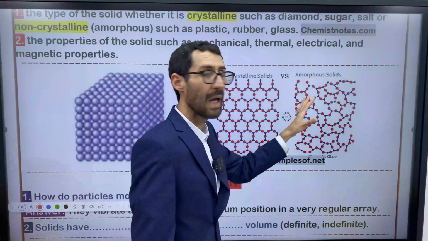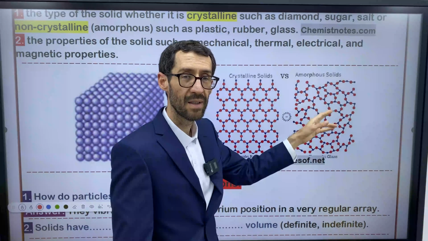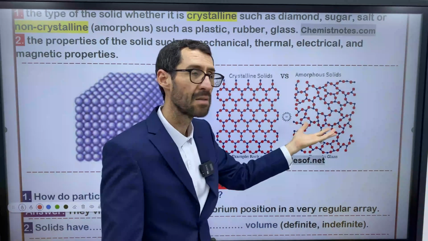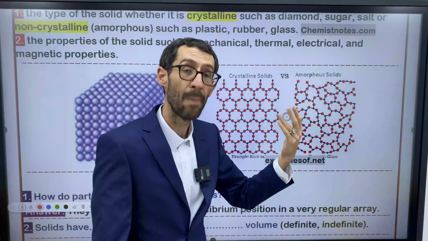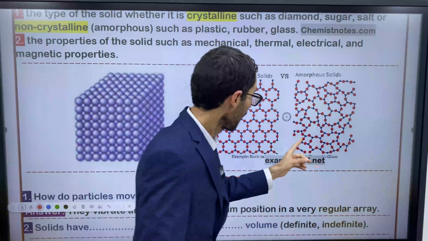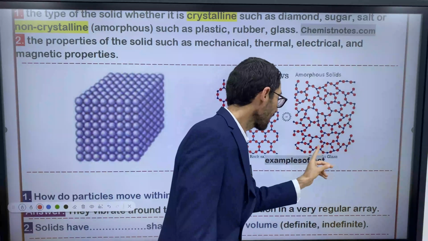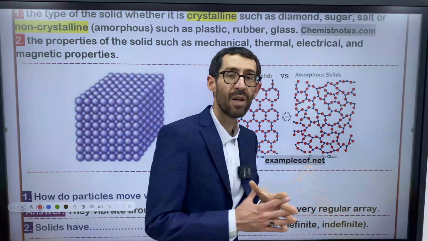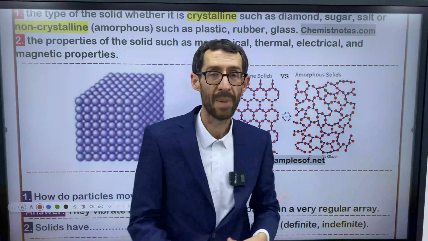But about the amorphous solid like this one, like plastic, rubber, and glass, they are all amorphous or non-crystalline. If you take a look at the atomic structure, these atoms are not regularly packed. They are arranged in a random pattern.